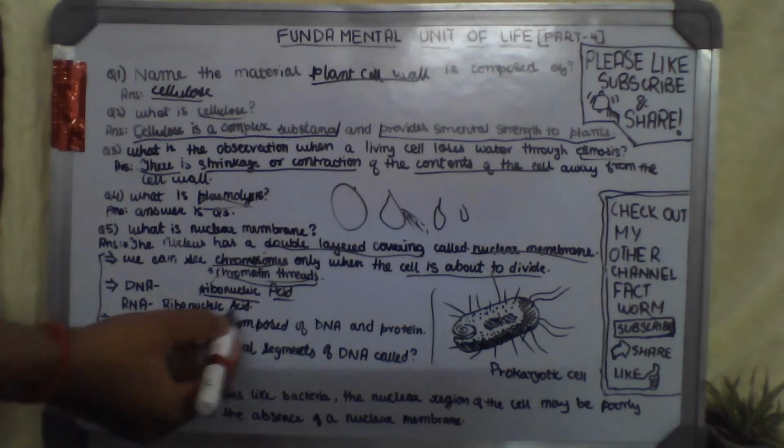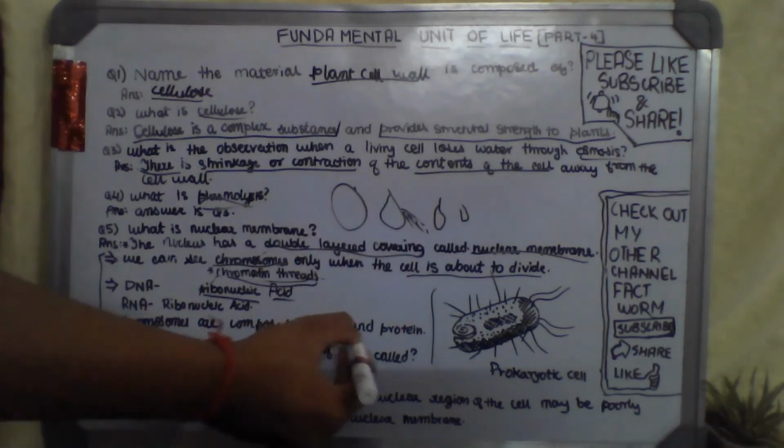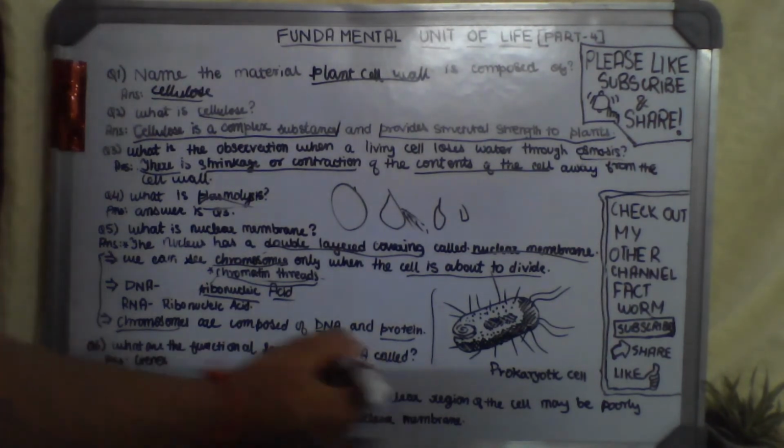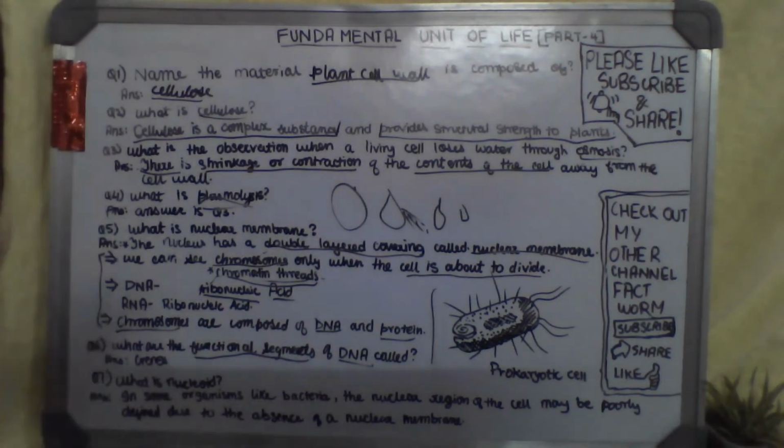Then comes: chromosomes are composed of DNA and protein. What I am underlining is very important. Chromosomes are composed of DNA and protein. क्रोमोसोम डीएनए और प्रोटीन का बना होता है, ठीक है. Next, what are the functional segments of DNA called? The functional segments of DNA are called genes. You must have heard about the term genes in an earlier class, class 8, in the Cell chapter. If you have not watched that video of Cell, please watch it.